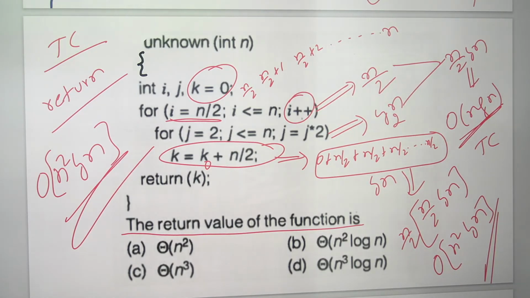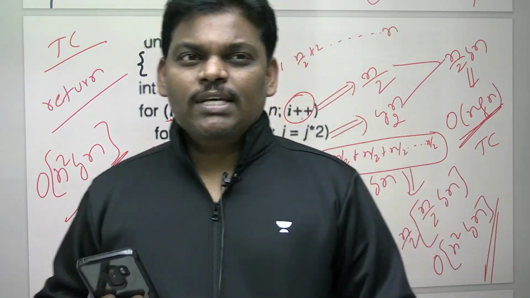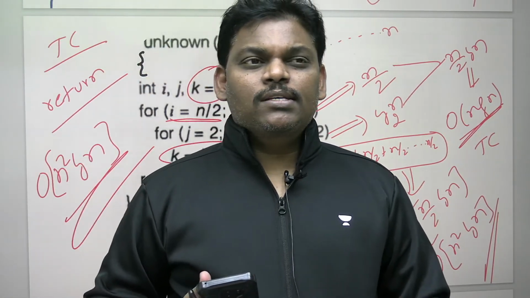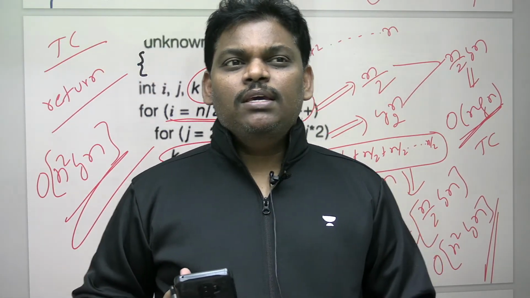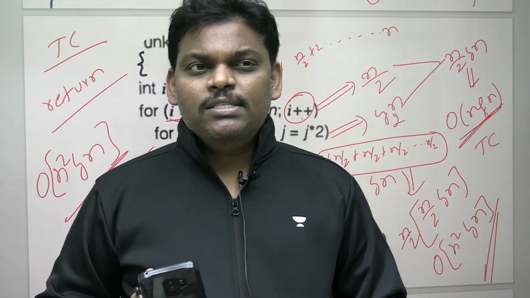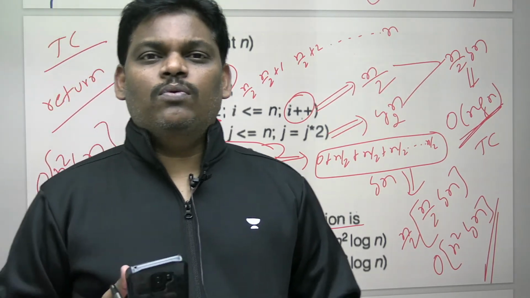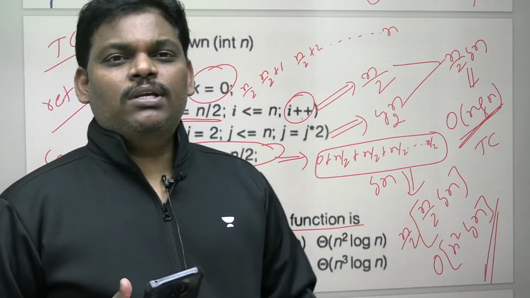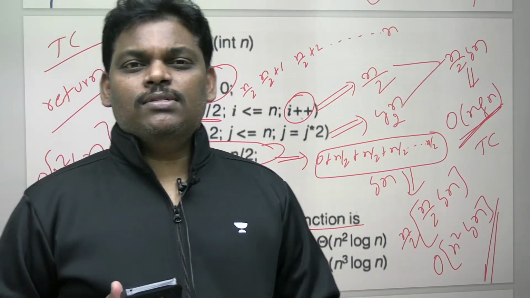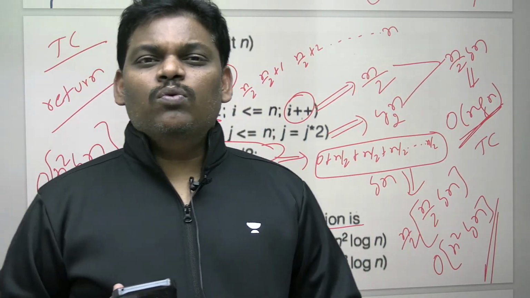Right. So anyhow, this program has time complexity n log n, and the return value is n squared log n. For those people who are watching this class, I want to give one suggestion: by seeing the program, don't just give the answer as time complexity, because sometimes he will ask you the return value, sometimes the time complexity, sometimes multiplications, sometimes additions.